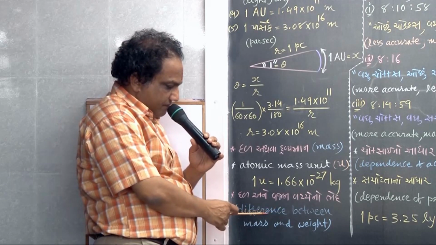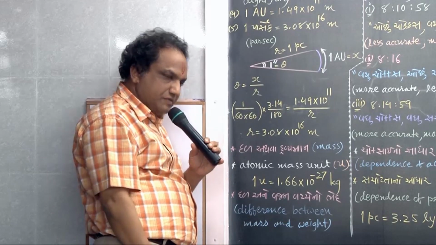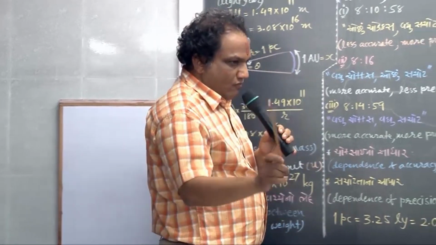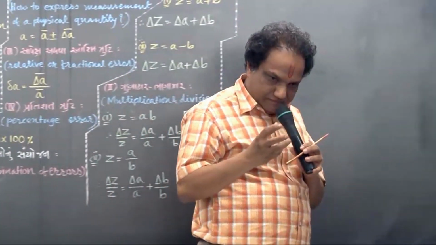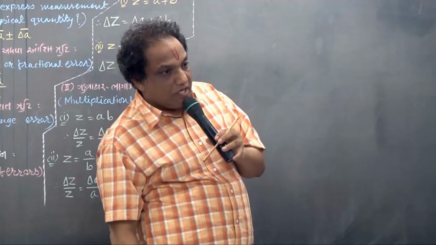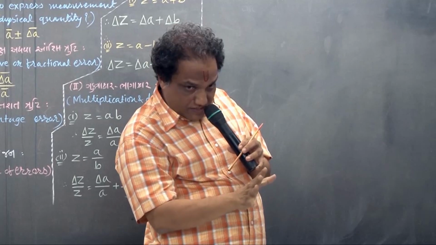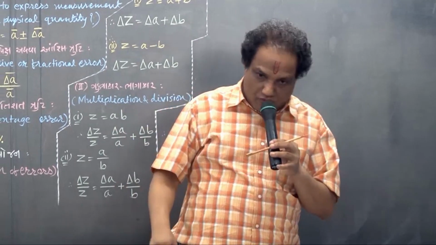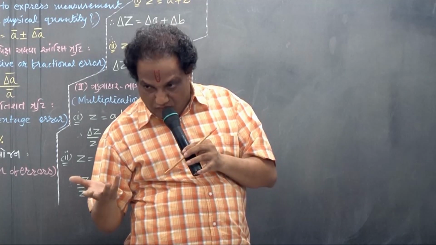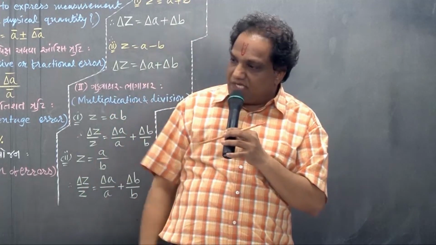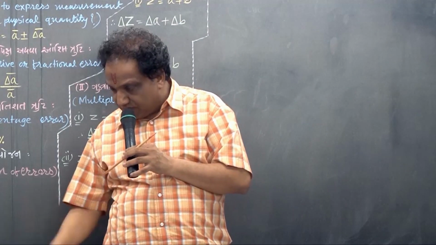What is the difference between mass and weight? What is mass? Measure of quantity of matter. What is weight? Gravitational force exerted on a body by Earth. What is the unit of mass? Kilogram. What is the unit of weight? Newton, because it is gravitational force. Mass is a scalar. Weight is a vector quantity because it is a force.